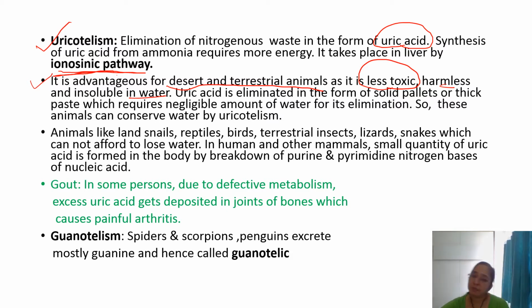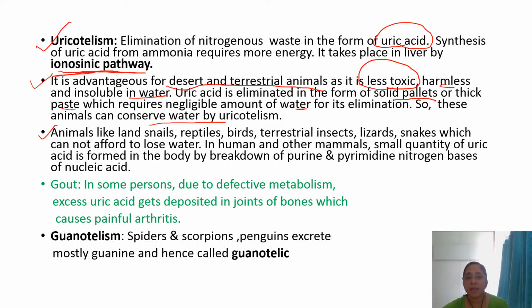Uric acid is eliminated in the form of solid pellets or thick paste, which requires negligible amount of water for its elimination. So these animals can conserve water by the mode of excretion called uricotelism.